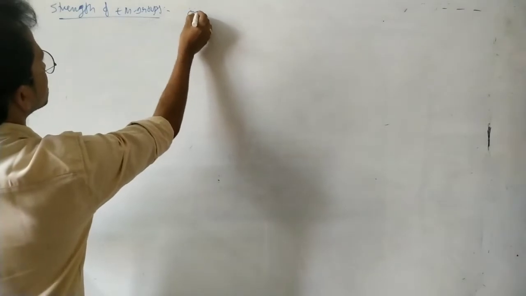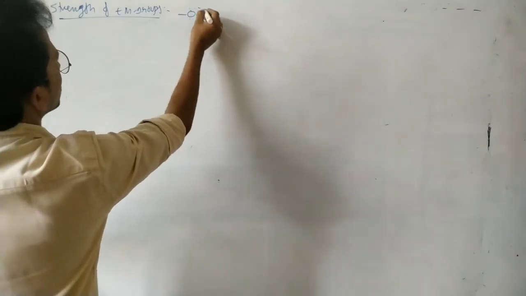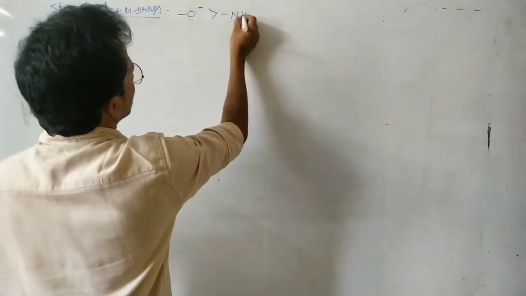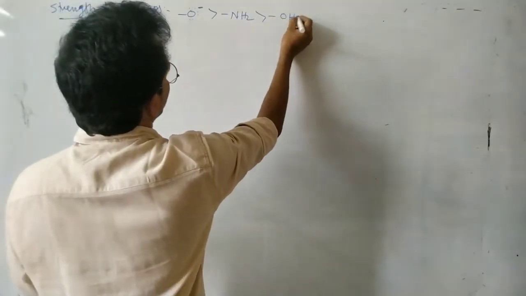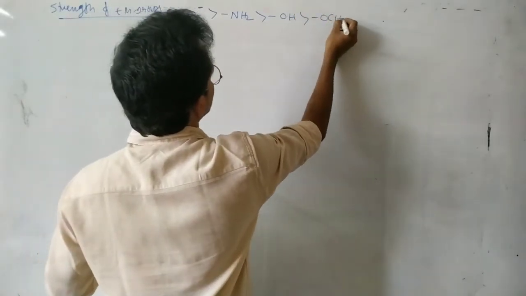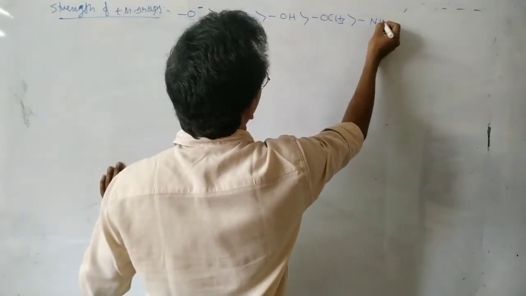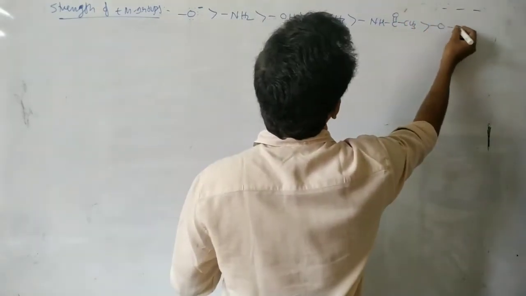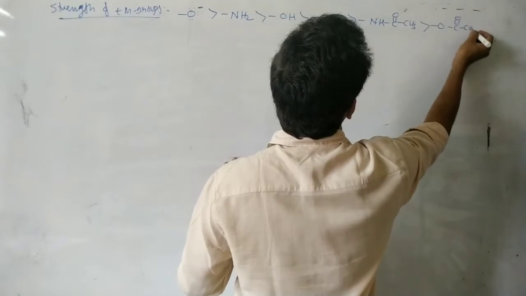O minus is a very strong plus M group. Next NH2, and the next OH, and then here OCH3, then next NH C double bond O CH3, and the next OC double bond O CH3.